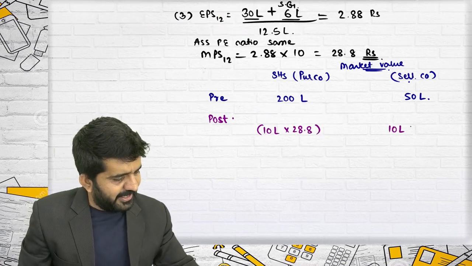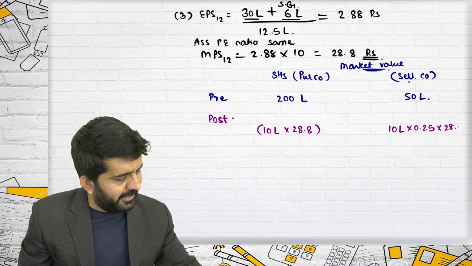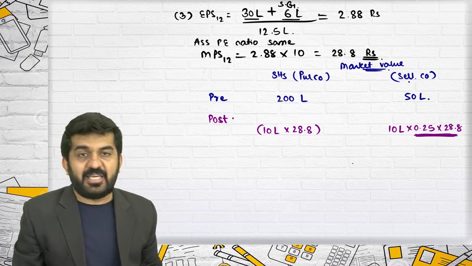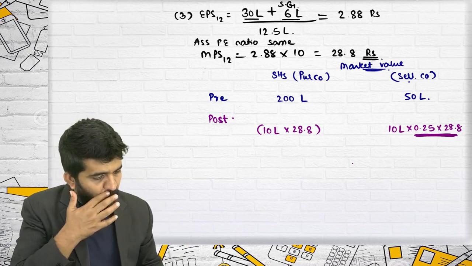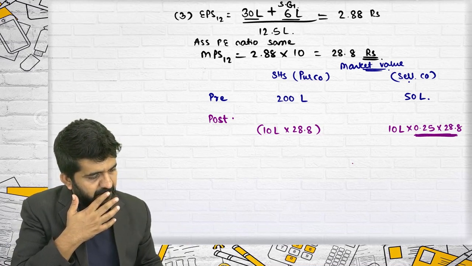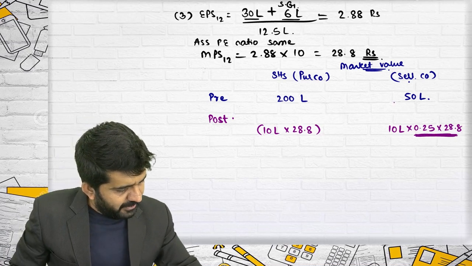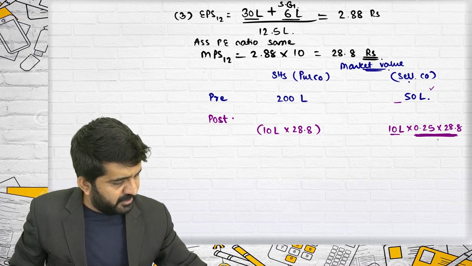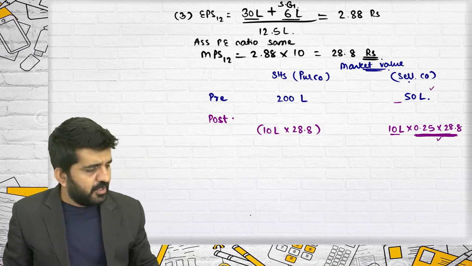So it is 10 lakhs into 0.25 into 28.8. This is what we call equivalent MPS. Now you can understand. If you want to compare this and this figure, you should compare the MPS of this and the equivalent MPS of this.